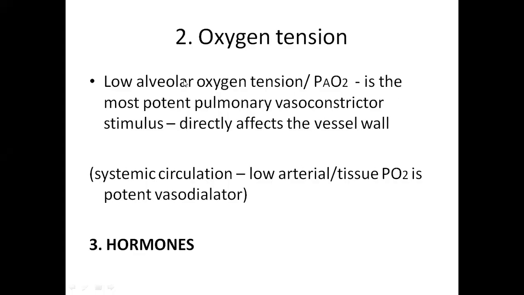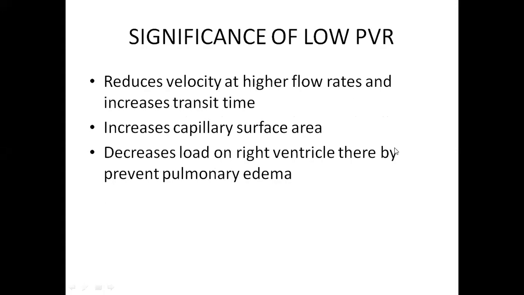That we will see in the other slides. So what is the significance of this low pulmonary vascular resistance? This is very, very important. First of all, it accommodates 5 liters of your cardiac output. Second thing, at the root of the pulmonary artery, the velocity with which the blood is ejected from the right ventricle into the pulmonary aorta is 40 centimeter per second, same as your systemic aorta.